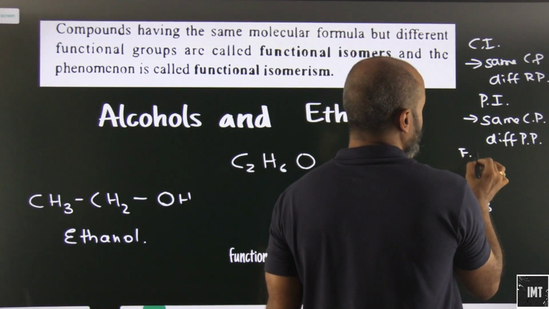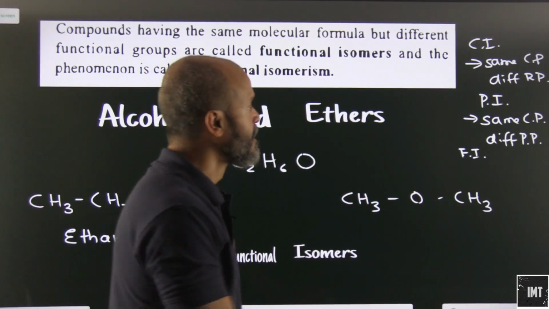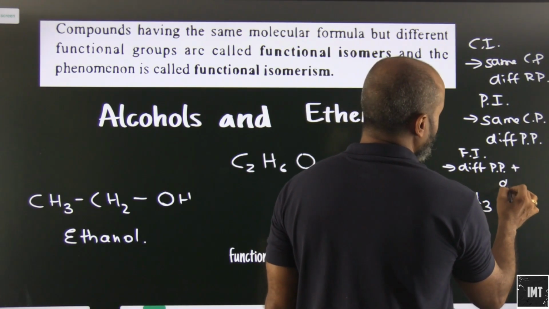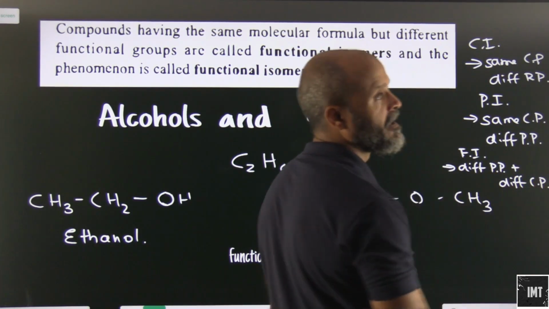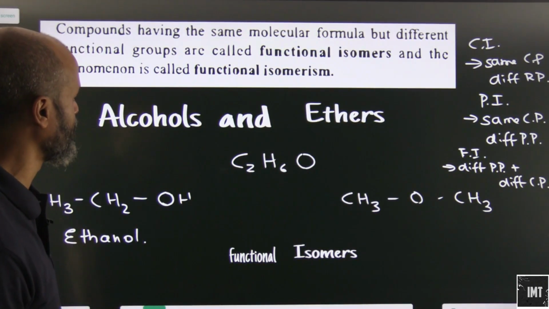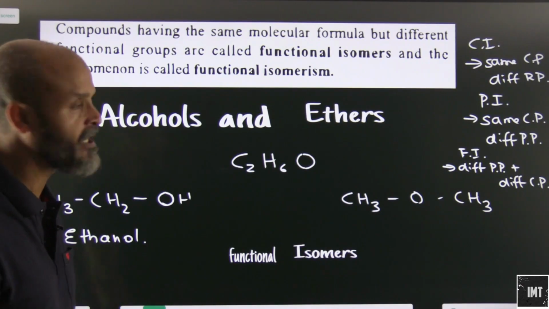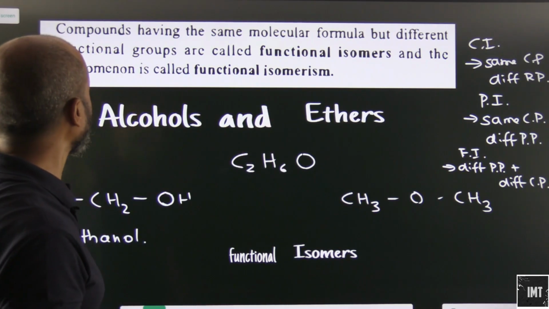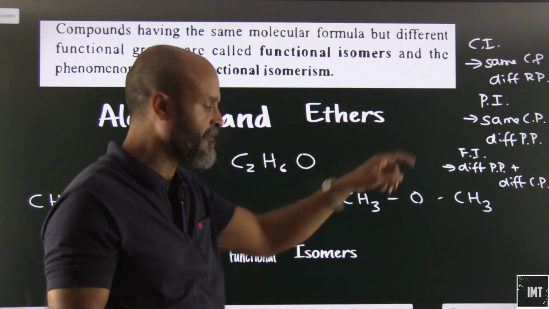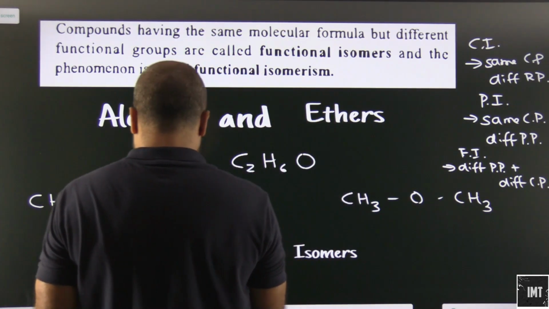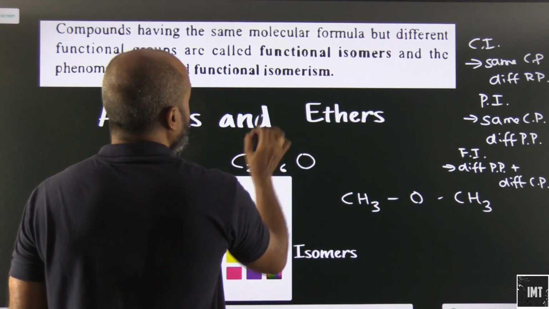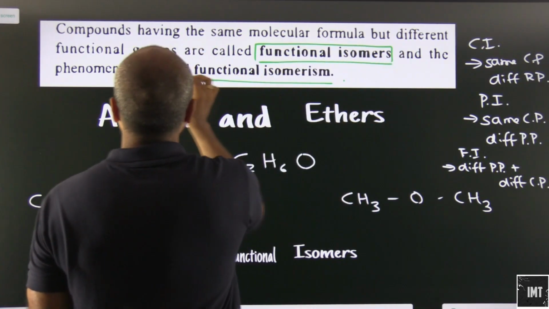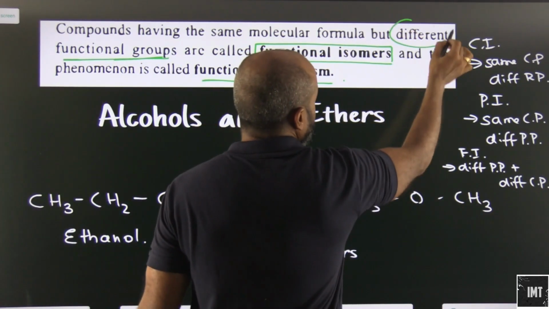But in functional isomerism the functional group itself changes. So here we have different physical properties and along with that different chemical properties as well. So let's look at the definition of functional isomerism. Compounds having the same molecular formula, basics of isomerism, but different functional groups. The functional groups themselves become different, so they will display functional isomers, and this is called functional isomerism.